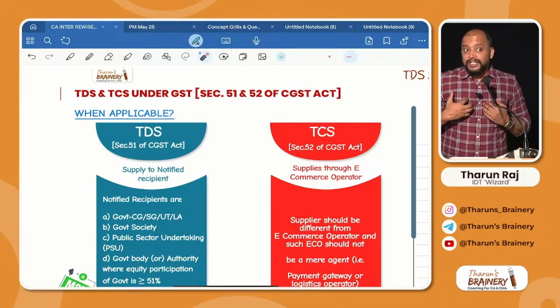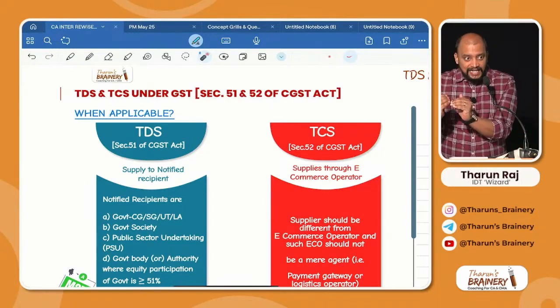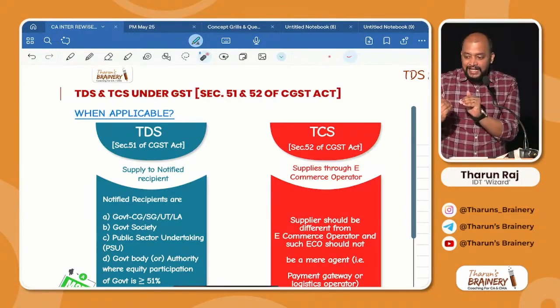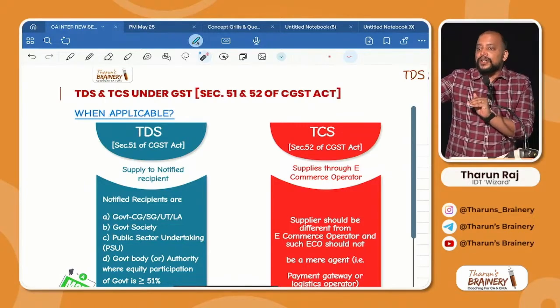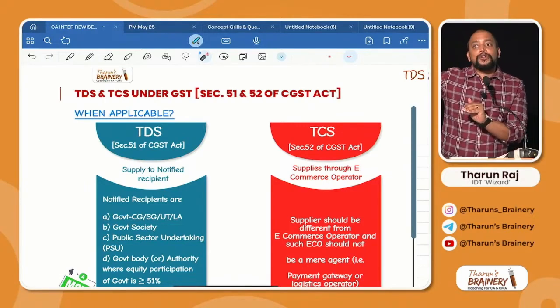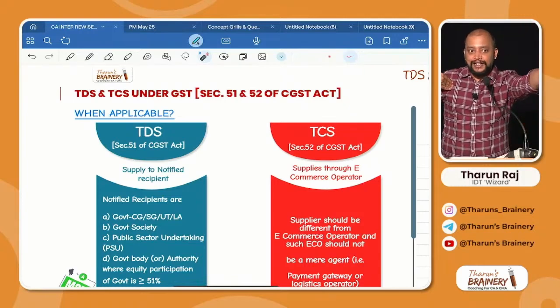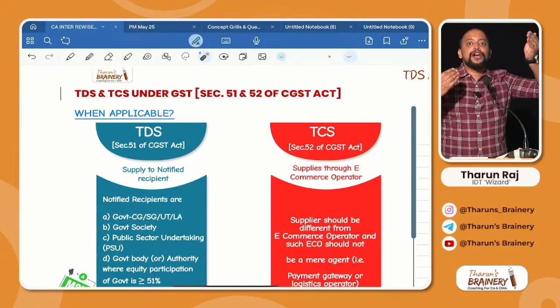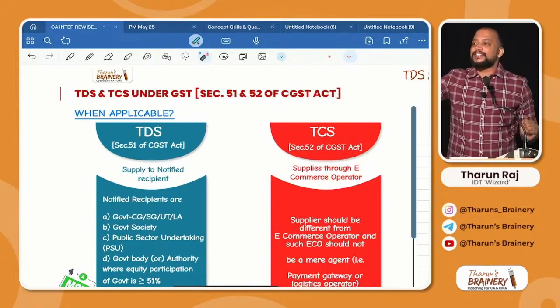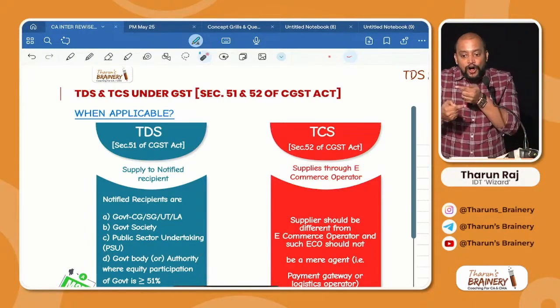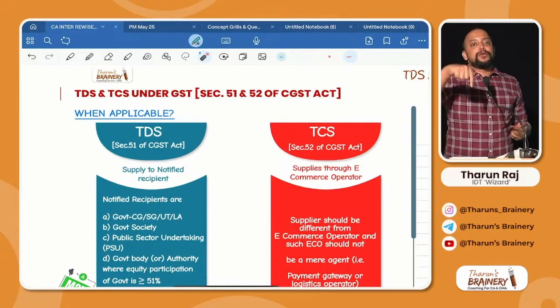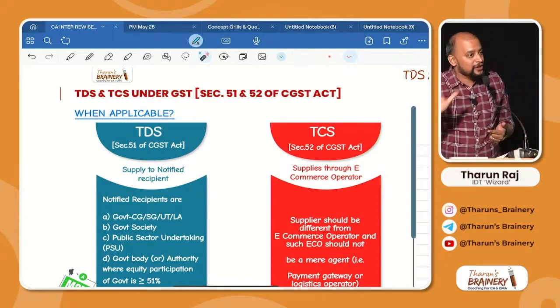If I report a turnover less than 5 lakhs, immediately a system notice will come to me. The system will automatically send a notice to me stating that, boss, your recipient has deducted 10,000 as TDS, which means your turnover should be 5 lakhs. Why are you reporting a lesser turnover? Like that, a notice will come. For this audit trail only, they have brought in this system of TDS. Is it clear or not?